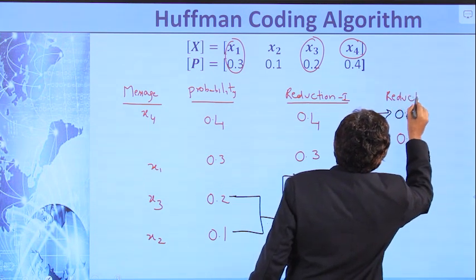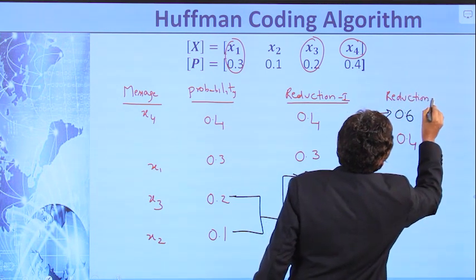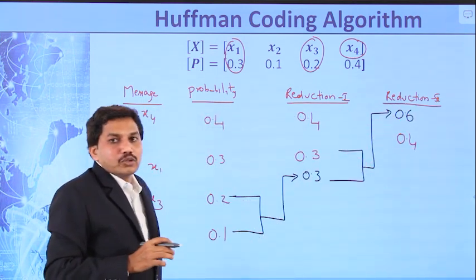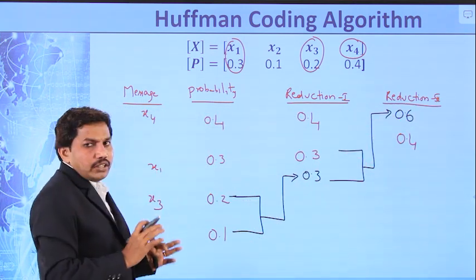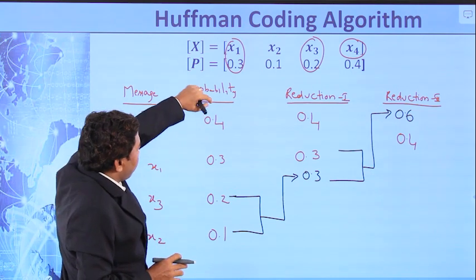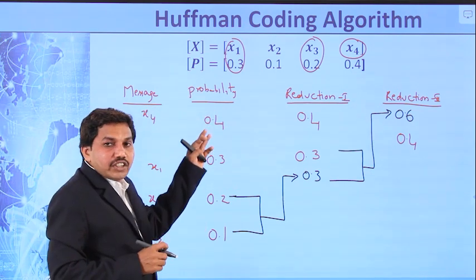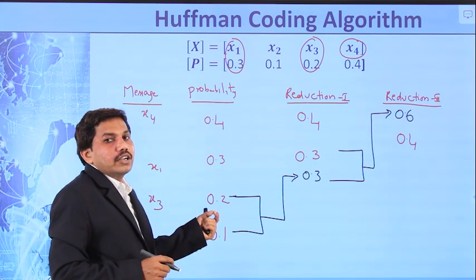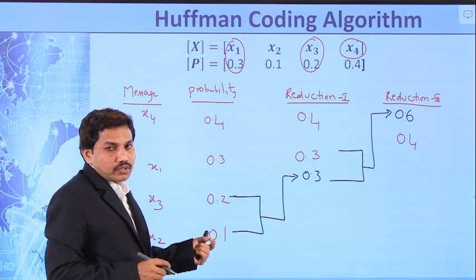This grouping is called reduction 2. So the first step is all the messages are arranged in the order of decreasing probability.